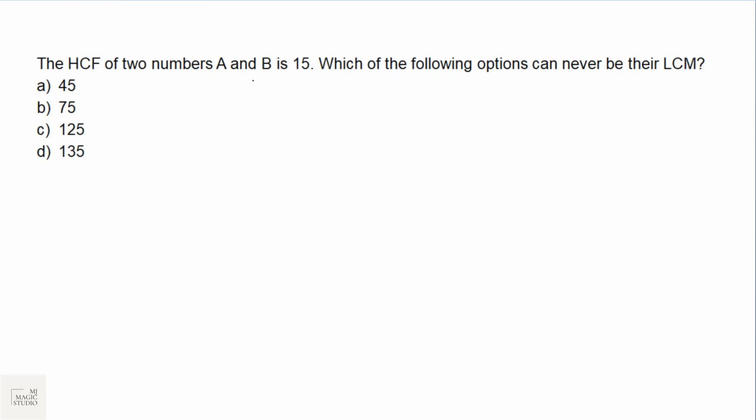The HCF of two numbers is 15. That means the two numbers are 15x and 15y, and x and y are co-prime. Which of the following options can never be the LCM? For the numbers 15x and 15y such that x and y are co-prime, their LCM should be 15 into x into y.